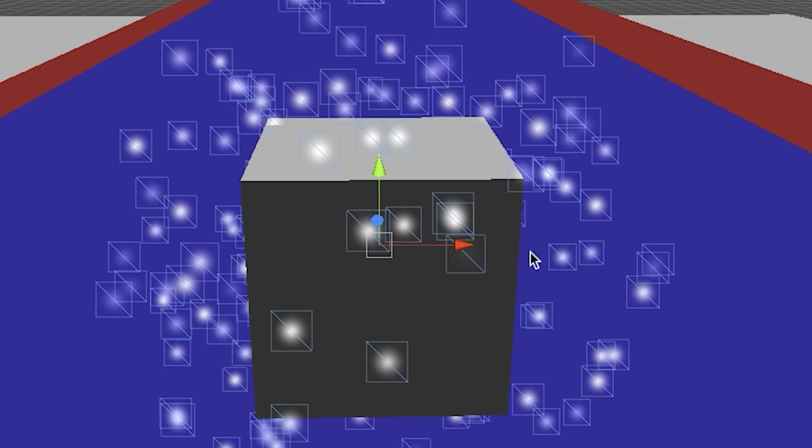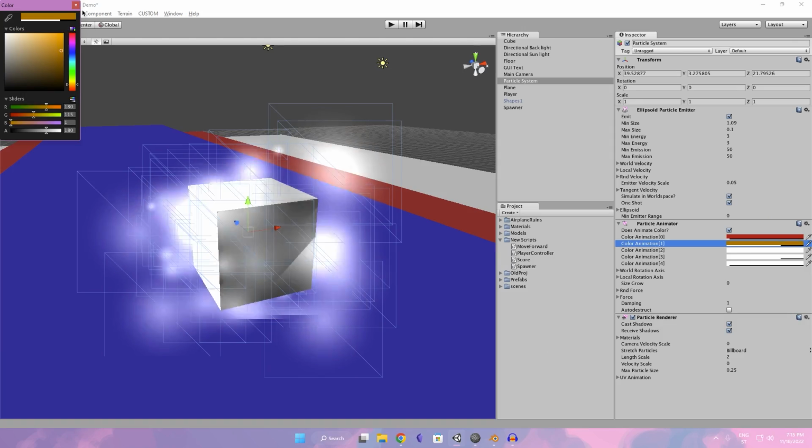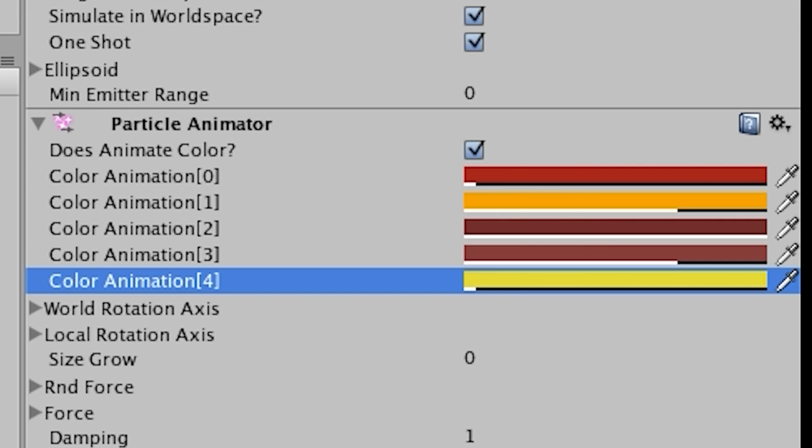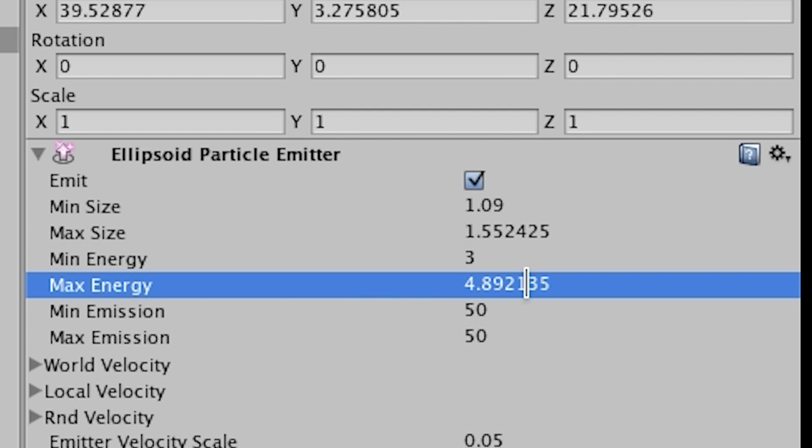At least we can make some dope ass particles. The hell is all this? Well, honestly, this didn't go very well. I didn't know what half of these things are. Also, what the hell is energy?